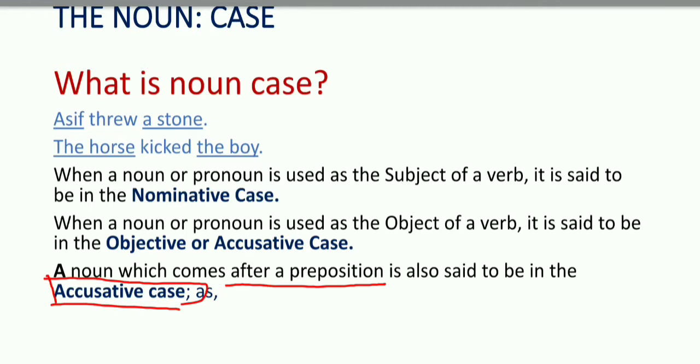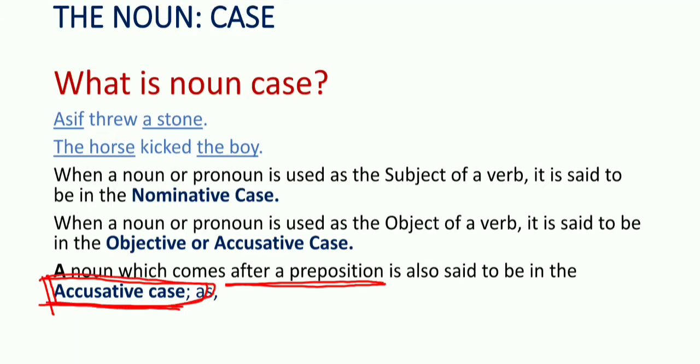If you did not watch that video, go through that video and look at the definition of the object of preposition. Here we are discussing that any noun which comes after a preposition will always be in which case? In accusative case. How? Look at the example.